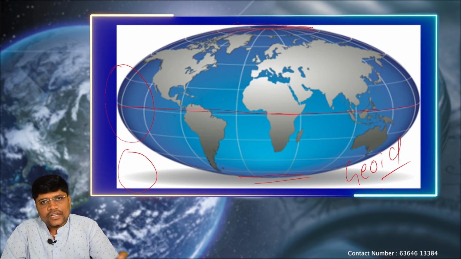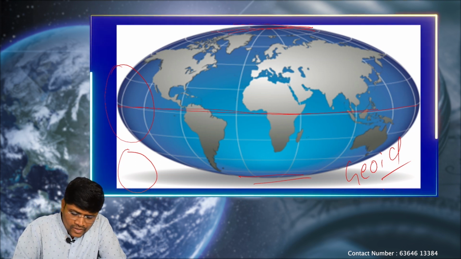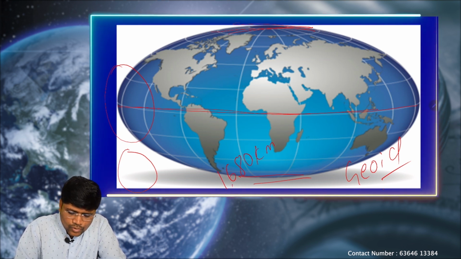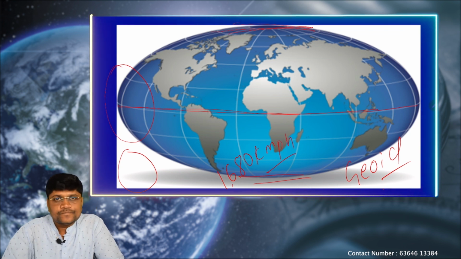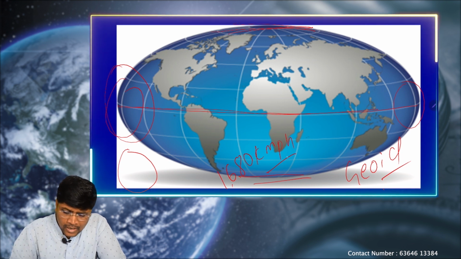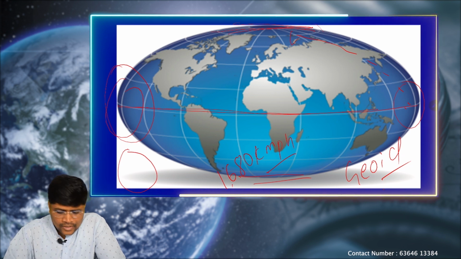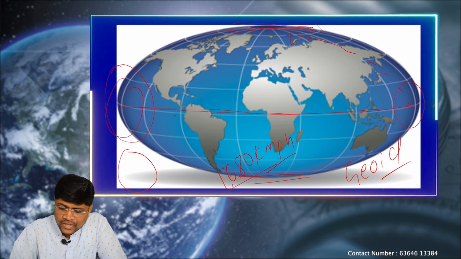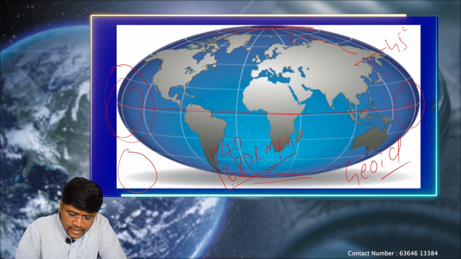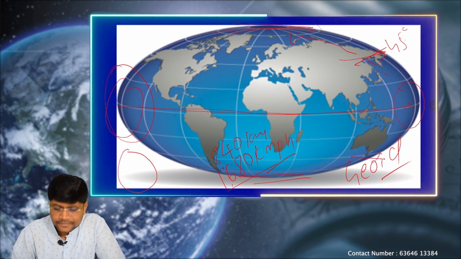We know that Earth is rotating from west to east. Its rotational speed is also not constant. Near the equator, Earth rotates at a speed of 1680 kilometers per hour. Because the land area is very high, the rotation speed is also very high. But this rotational speed keeps on decreasing from the equator towards the poles. Near the 45 degree latitude, it is half, almost 840 kilometers per hour, in both hemispheres.